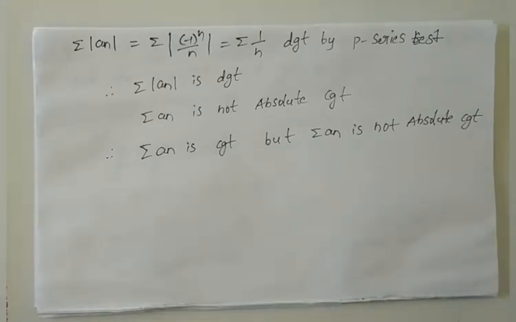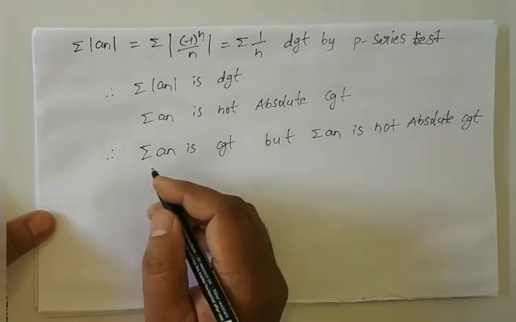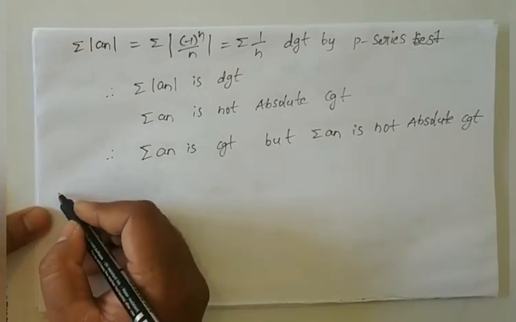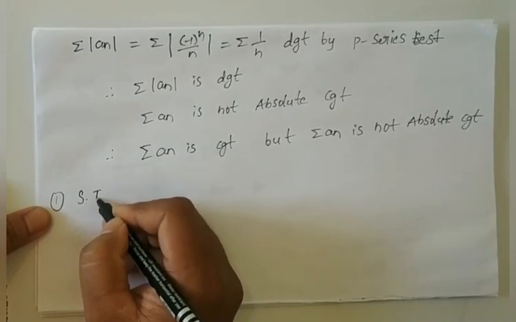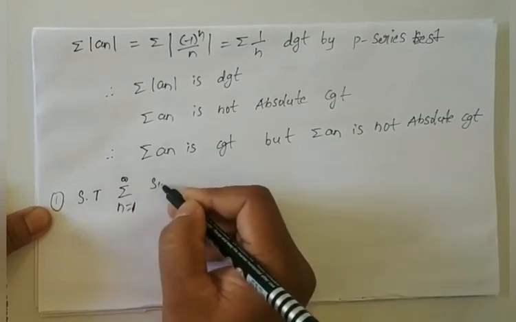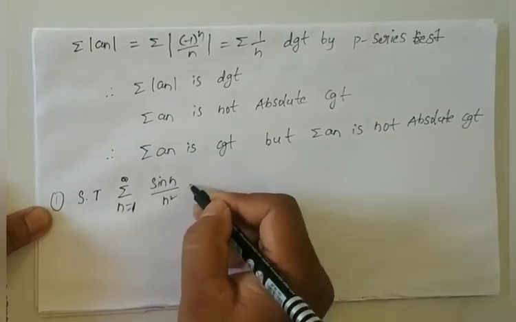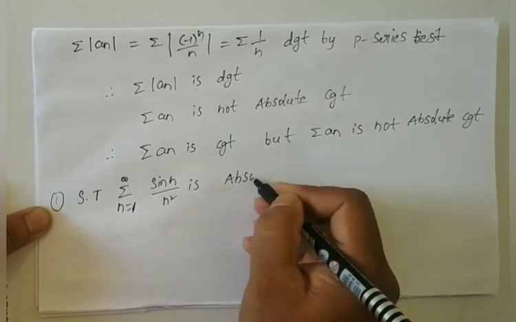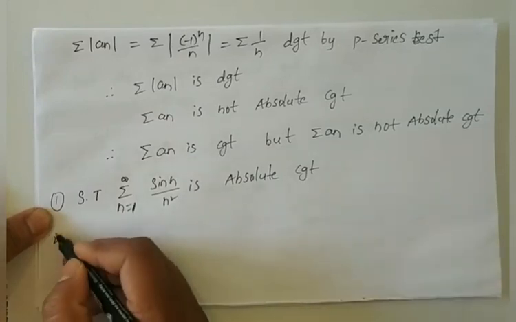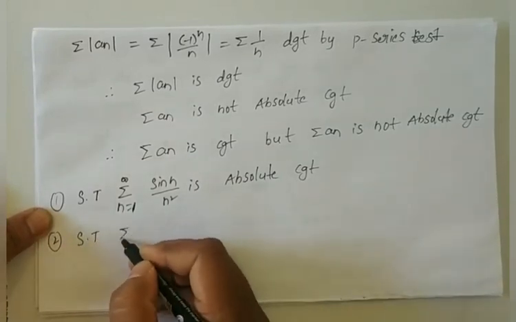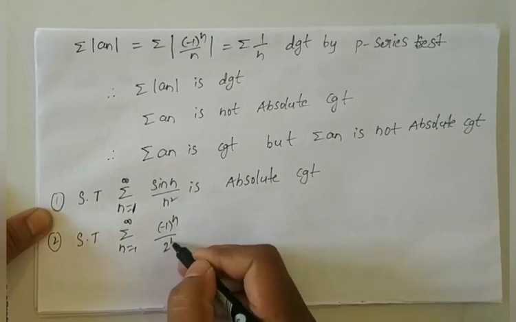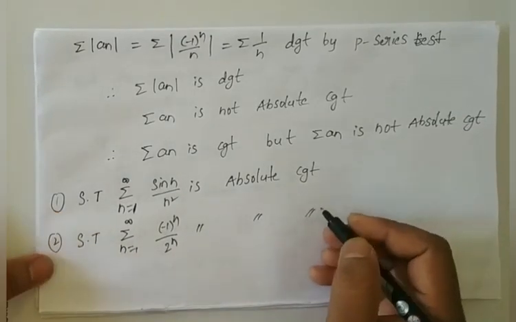Remember that point. Students, I will give you some problems regarding this topic. Please do them, very simple problems. First one, show that summation n equals 1 to infinity of sin n by n square is absolutely convergent. Second one, show that summation of minus 1 whole power n by 2 power n is also absolutely convergent.